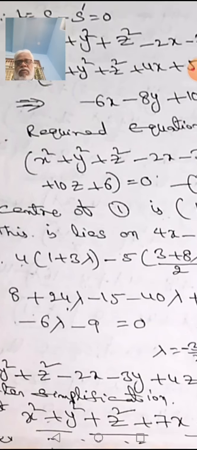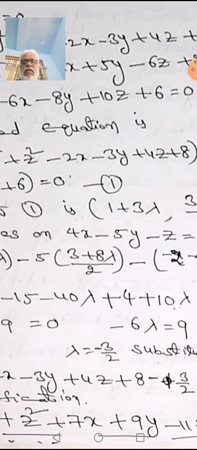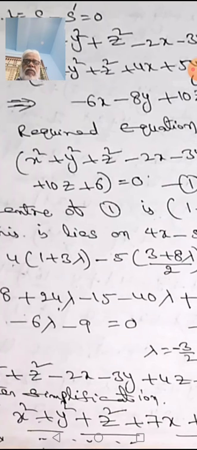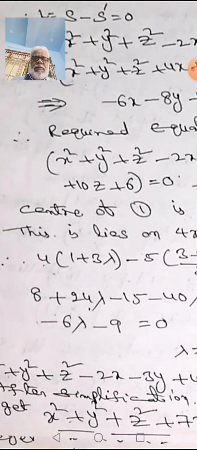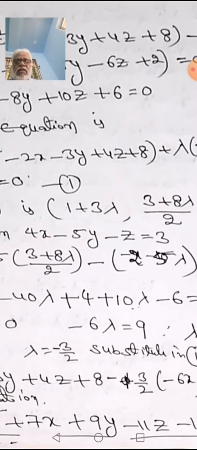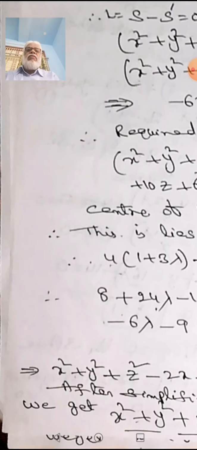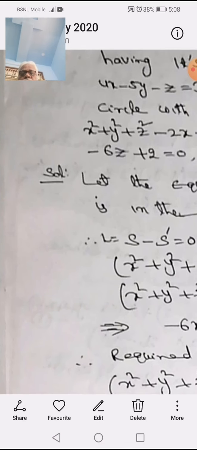So lambda is equal to minus 3 by 2, substitute in S plus lambda L, then we get x square plus y square plus z square plus 7x plus 9y minus 11z minus 1 is equal to 0. So this is the equation of the sphere from the given conditions.